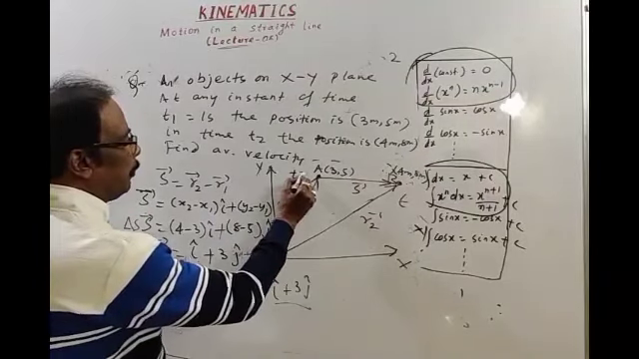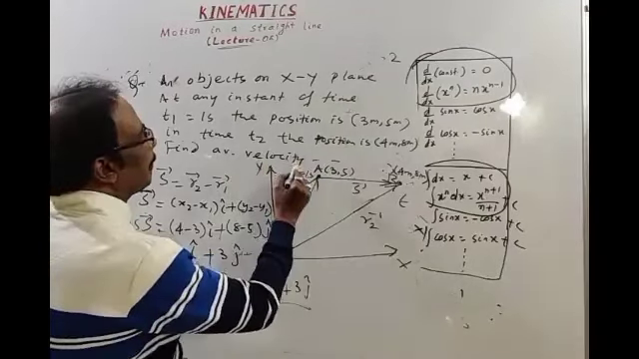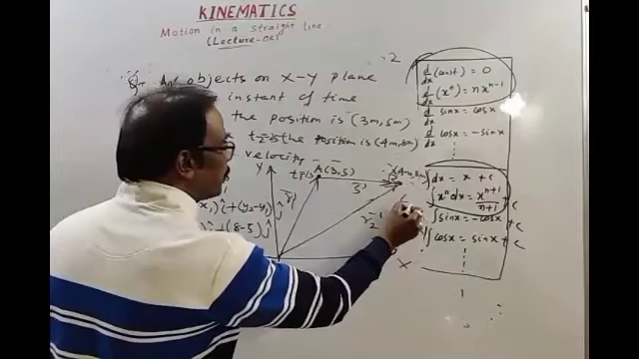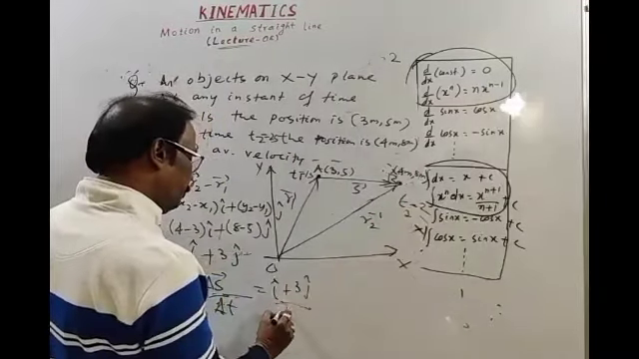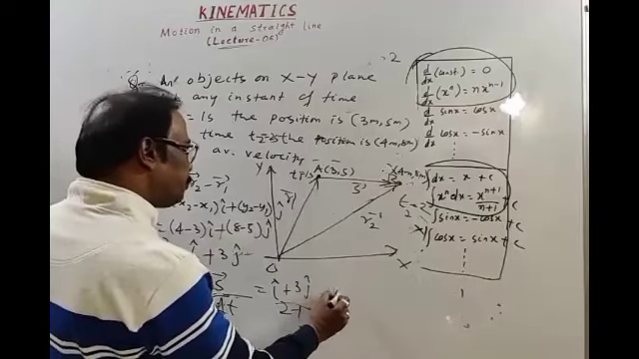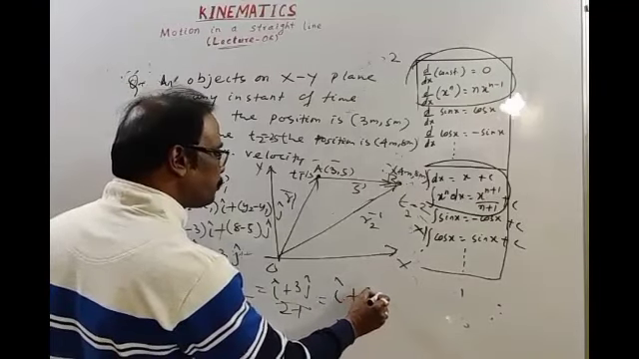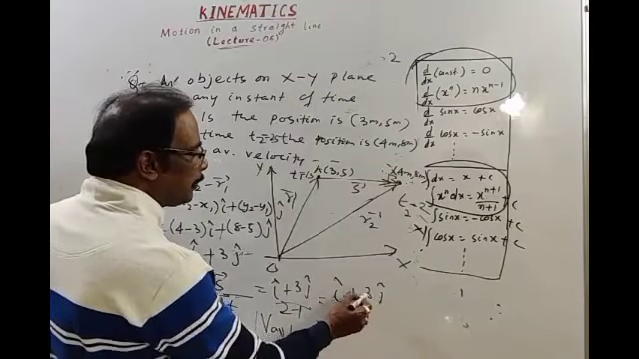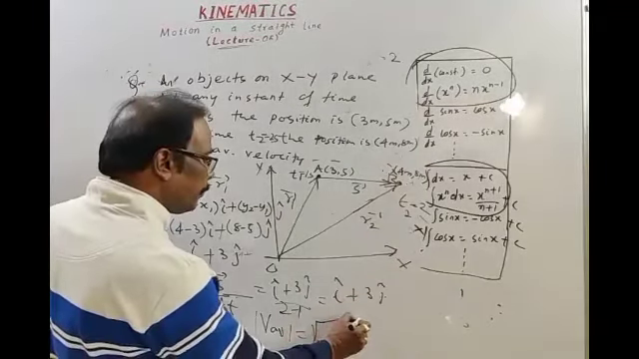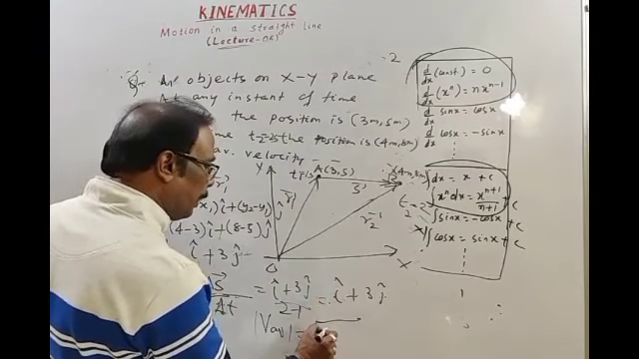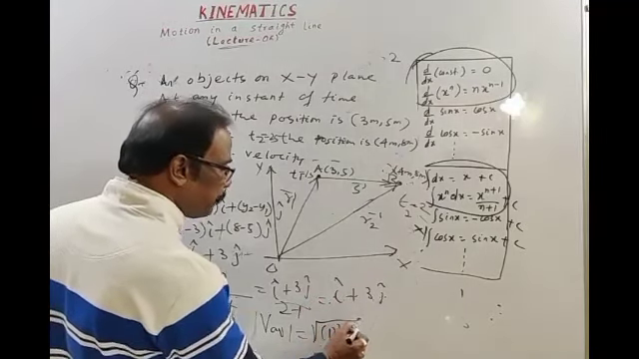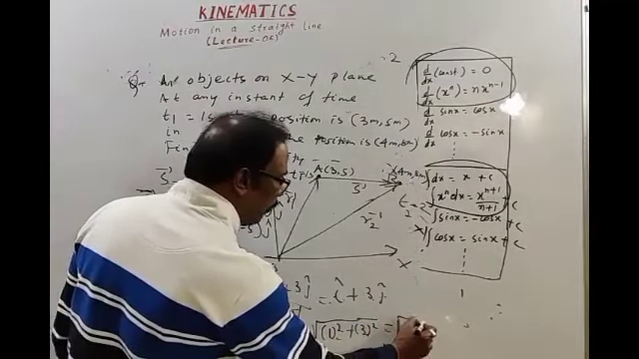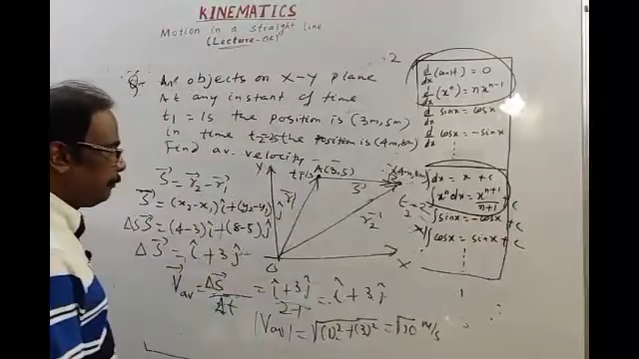Interval of time: t1 is 1 second, t2 let's take 2 seconds. Then the interval of time is 2 minus 1, which is 1, so average velocity is i cap plus 3 j cap. You can calculate the magnitude. i cap and j cap are along the x axis and y axis, and the angle between them is 90 degrees. This is 1 into i cap, 1 square plus 3 square, which is 1 plus 9, root over 10 meter per second.